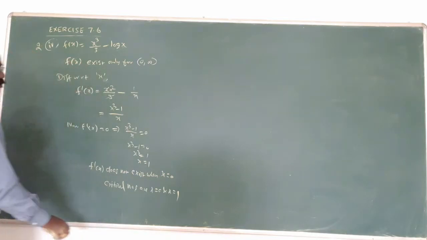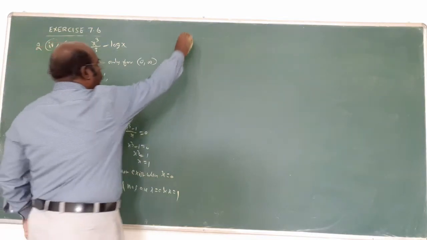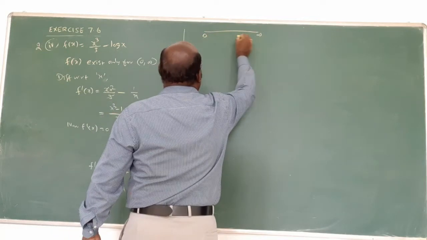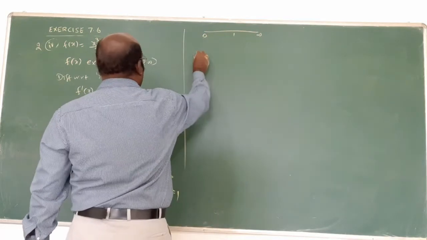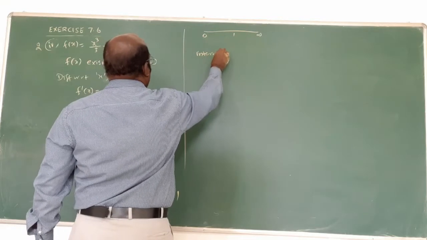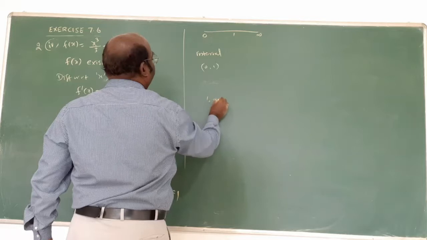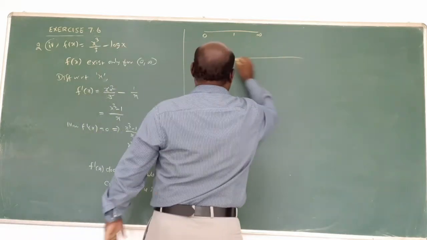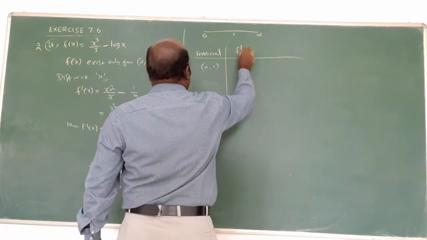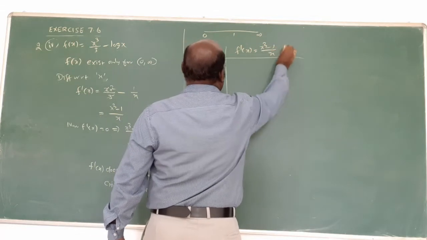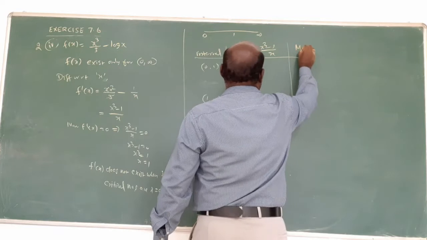That's important. Now what are the intervals? The interval 0 to infinity, with 1 in between: 0 to 1, and 1 to infinity. f dash of x is x cube minus 1 by x. Now the monotonicity.